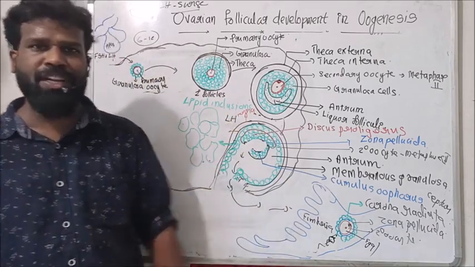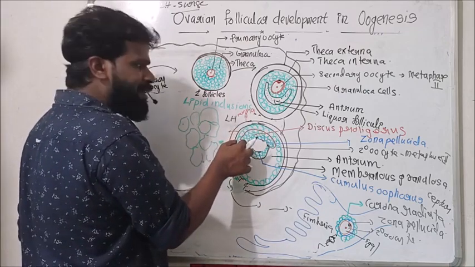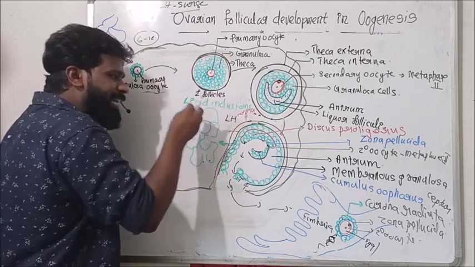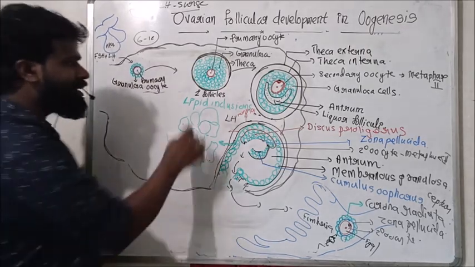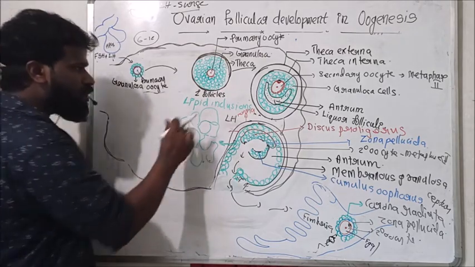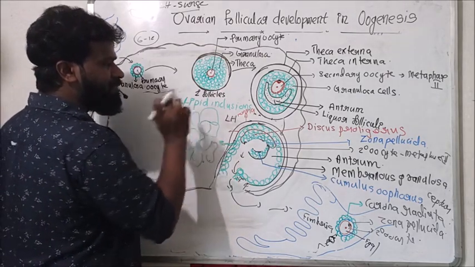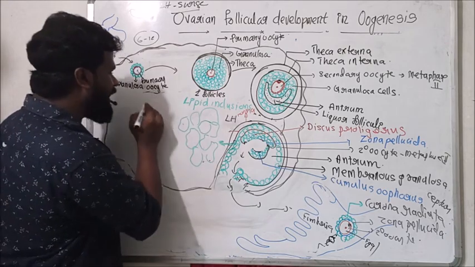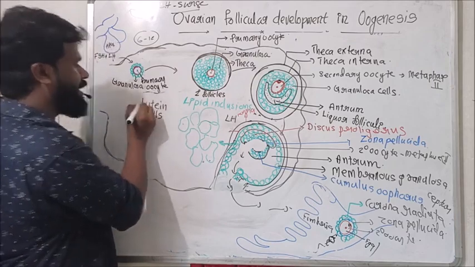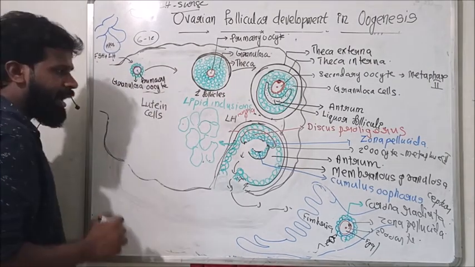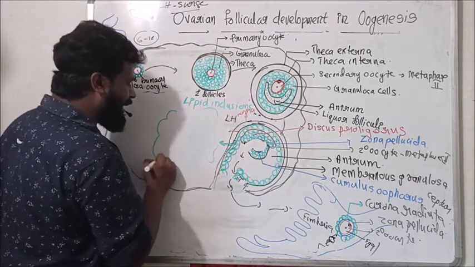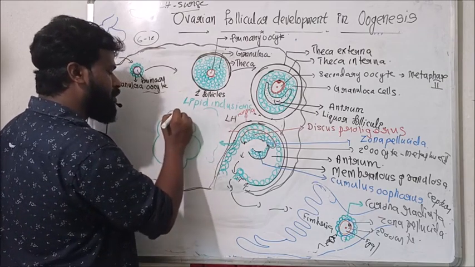As a result of this lipid inclusion, the color of these cells changes to yellow. So the yellow color of these cells is due to the presence of lipid inclusions, and now these cells are called lutein cells. These lutein cells aggregate to form a mass of lutein cells.